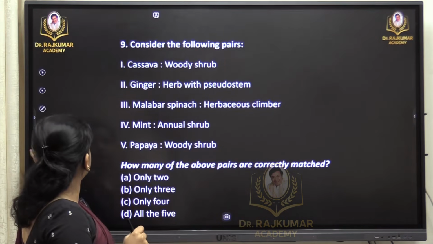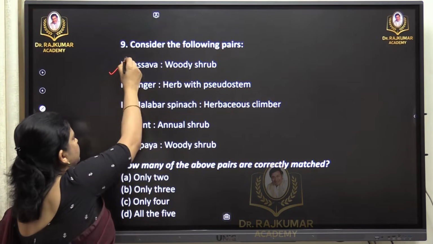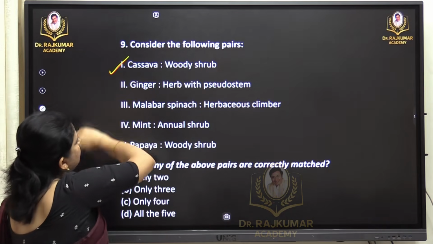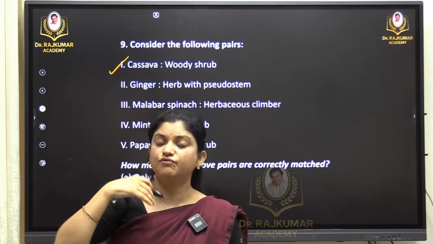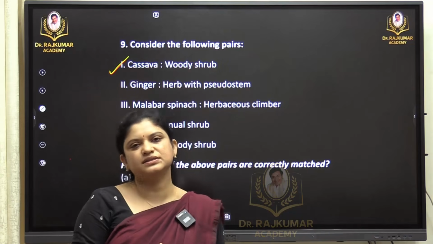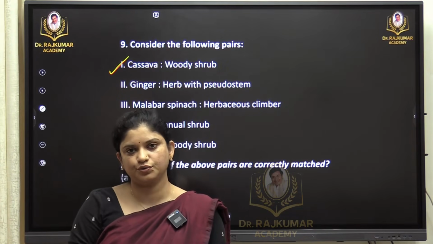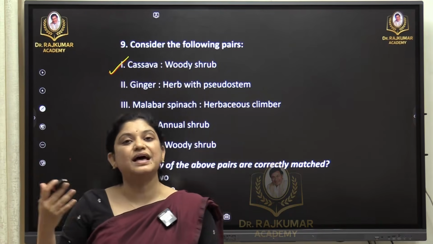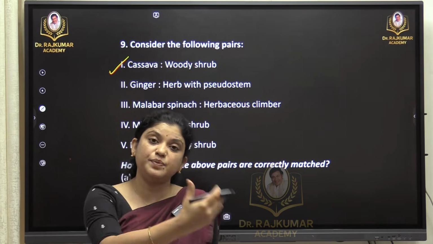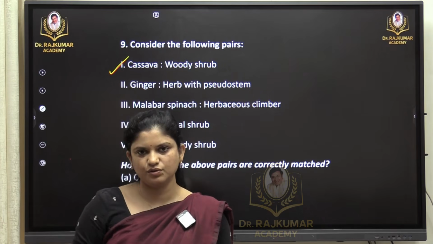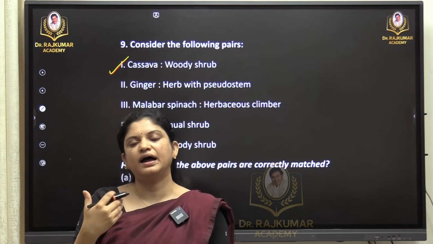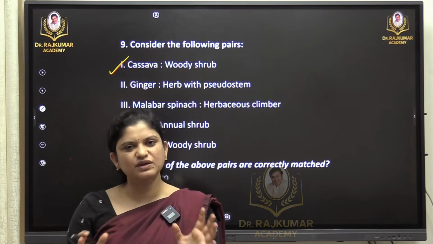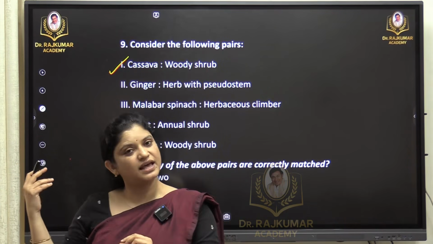Now speaking of the current affairs where I told you the source, this cassava or tapioca, what we say, what kind of plant it is and why this was in news. Now this National Tuber Research Institute. Under this, researchers have identified the importance of cassava in various applications, and various species varieties were discovered, that was in the news. And apart from that, cassava's demand at the global level and its nutritional aspect, everything was mentioned in the news. So that is the reason they have asked this question.